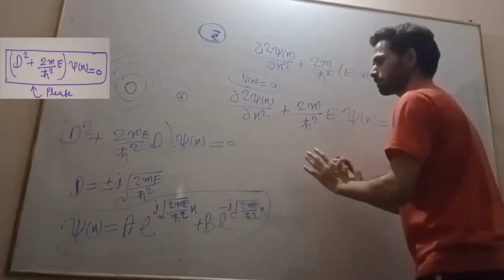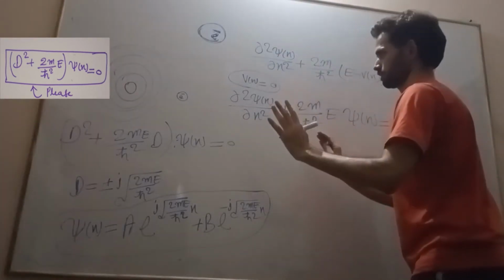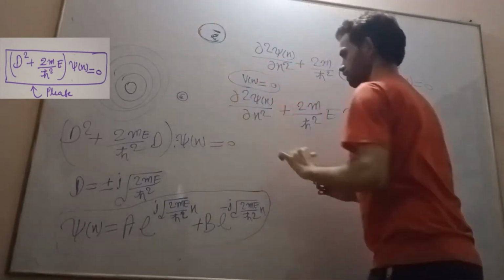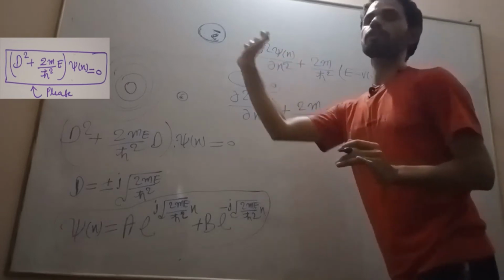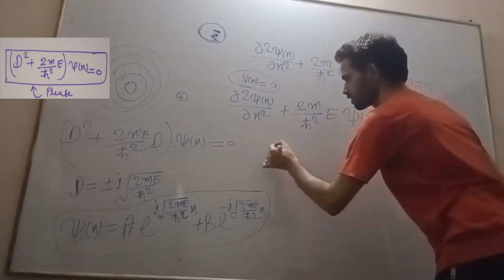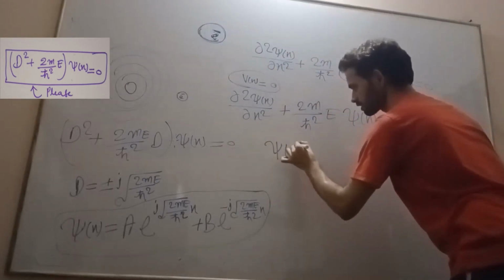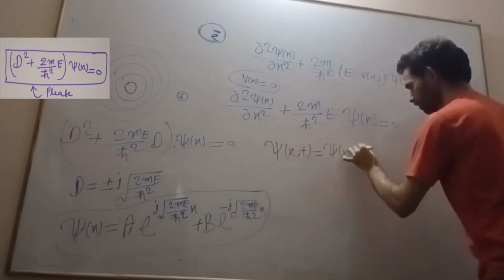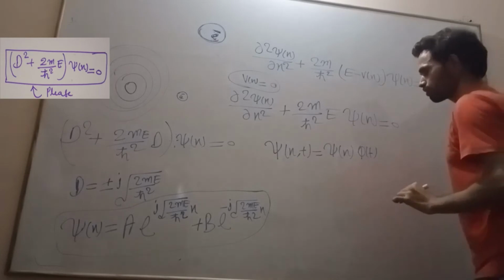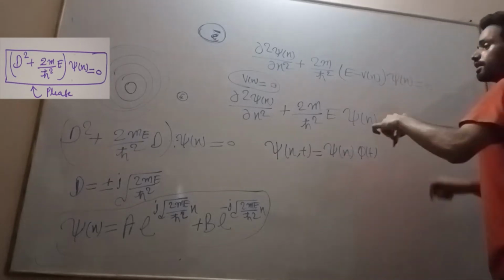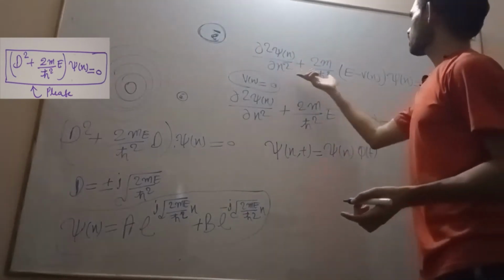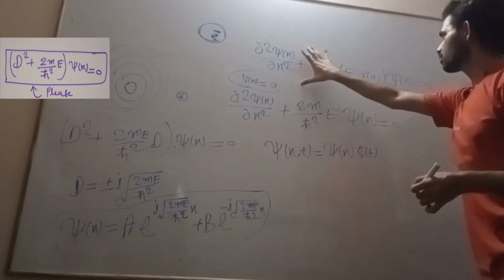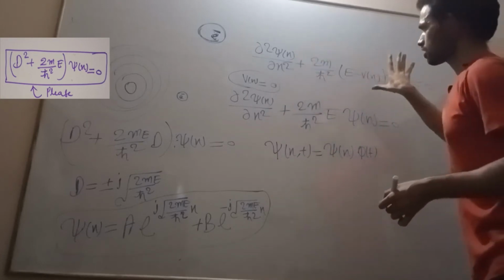With the time dependent wave equation in free space, because of this free electron in space, which is varying with time also, for that purpose we write ψ(x,t) equals ψ(x) times φ(t). For the time independent wave equation, we have found this equation, which is the time independent Schrodinger wave equation.